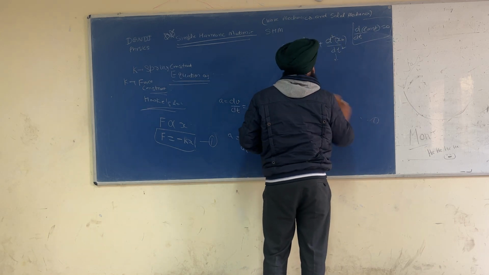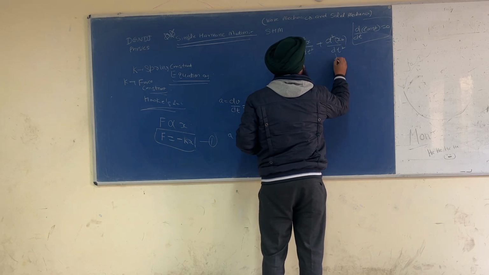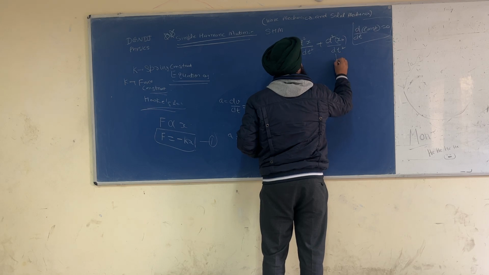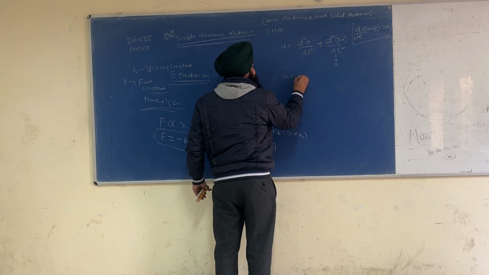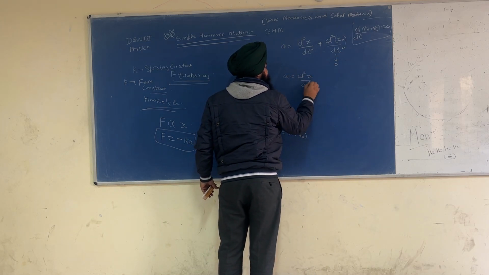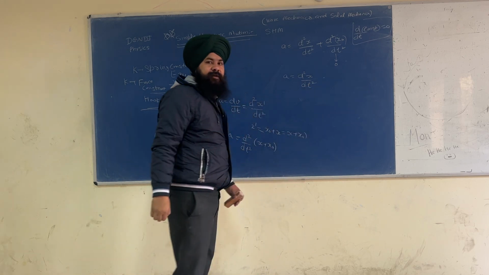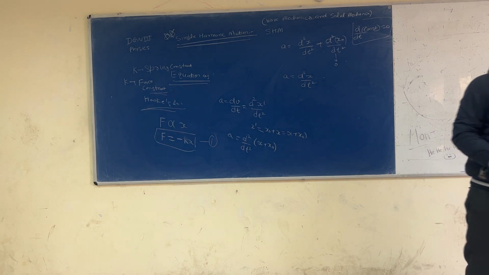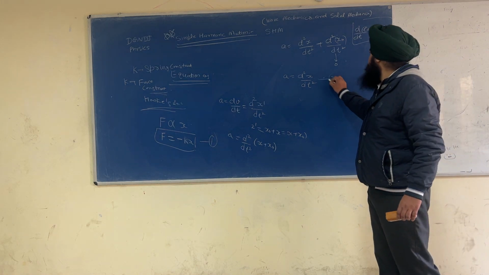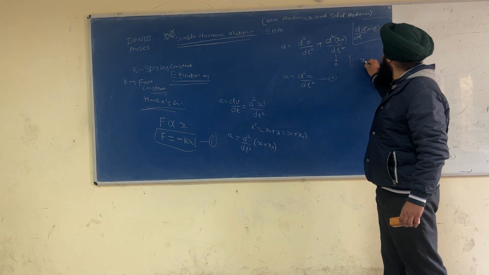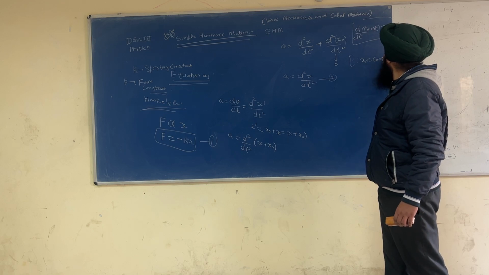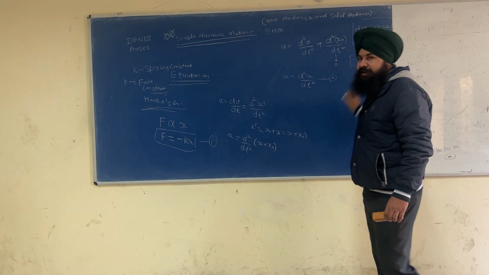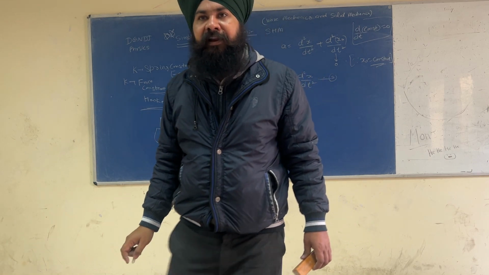So I have A is equal to d2x by dt square. Let us say this is equation number 2, because x naught is equal to a constant value.